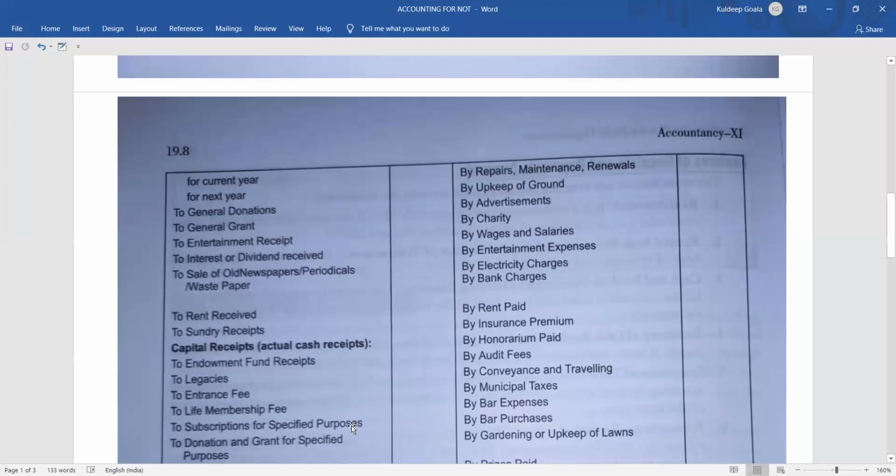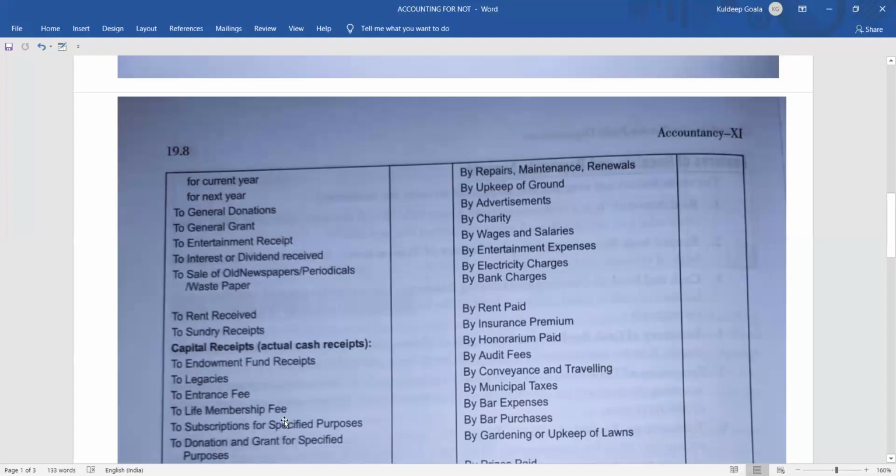Then coming to the next one, entrance fees. To get entry into any firm or organization, you have to pay this money. Generally, in the CBSE board, entrance fees will be considered as revenue receipt, so don't take it under capital receipt. Remember that it will be taken as revenue receipt unless the question tells you that it is capital receipt. Every time you treat it as revenue receipt. If the question tells you to treat it as capital, then you will do it as capital. Otherwise, every time revenue.